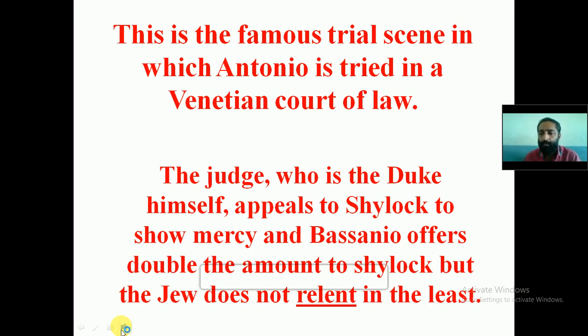What I need is 1 pound of flesh. So we have got a Duke, the judge, who is trying to request Shylock, and on the other side we have our Bassanio, who is offering double the amount so that this particular bond may be cancelled. But what is the reaction of Shylock? Shylock tells, no, I do not want to show mercy. I do not need the amount. What I need is 1 pound of flesh.